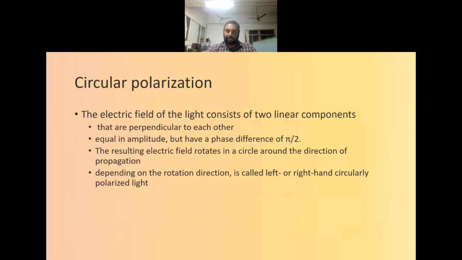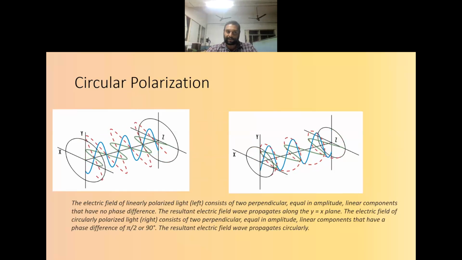Now we will come to the circular polarization. Here the electric field of the light consists of two linear components. If they are perpendicular to each other, that means if they have a phase difference of pi by 2, and if they have an equal amplitude, then the resultant polarization will be a circular polarization. Depending upon in which direction it is rotating, it can be considered as left hand circularly polarized or right hand circularly polarized.